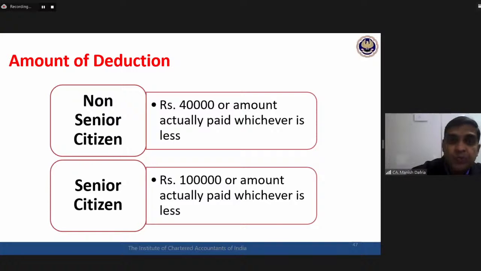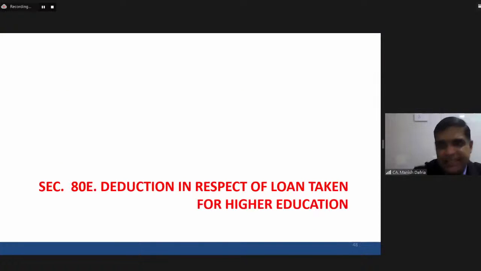Now move to the E series. In this E series, there are 3 or 4 sections which we will be covering. First is this, and all these are now simple, not many complications are there. 80E, deduction in respect of loan taken for higher education.